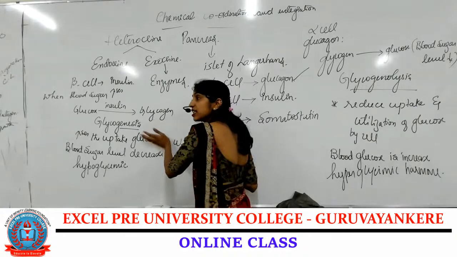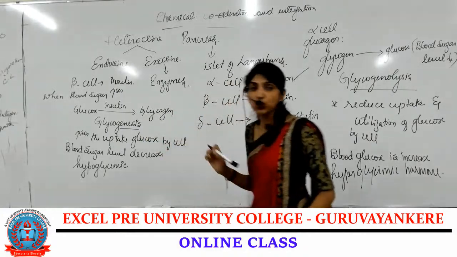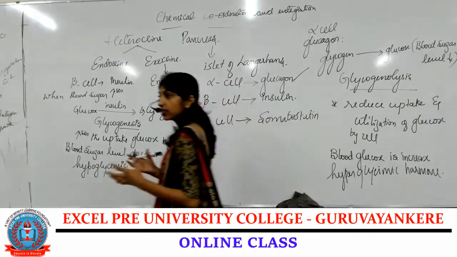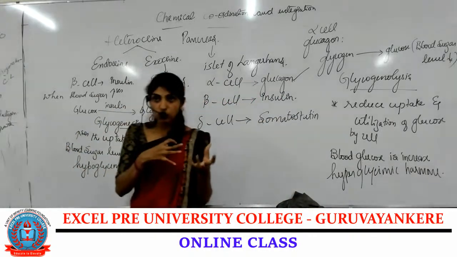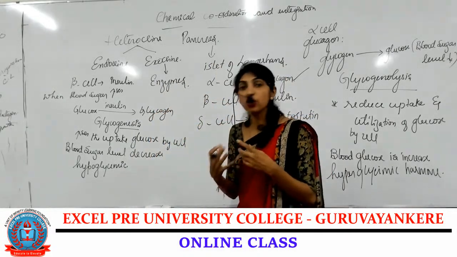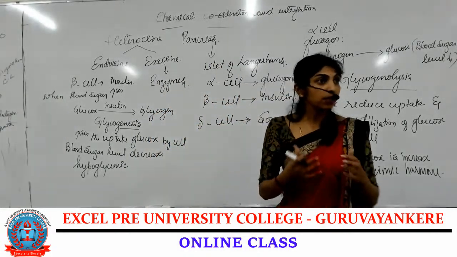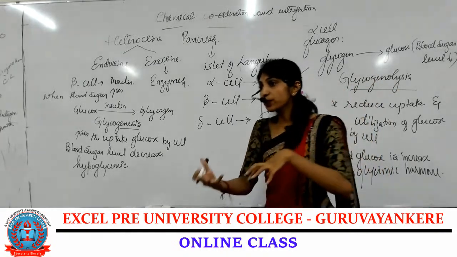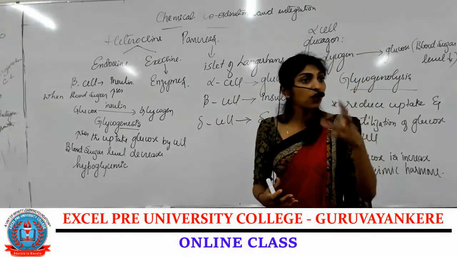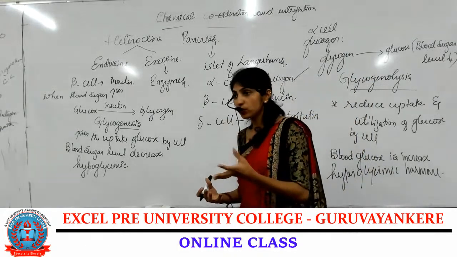That is why the blood sugar level increases. Since we do not have glycogen to break down into glucose for energy, there is a breakdown of fat or protein.